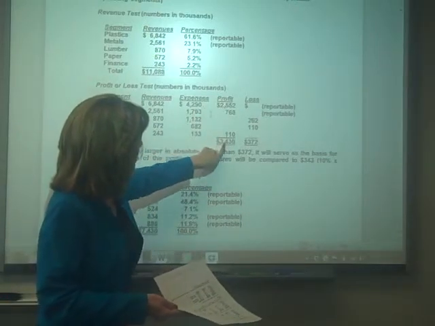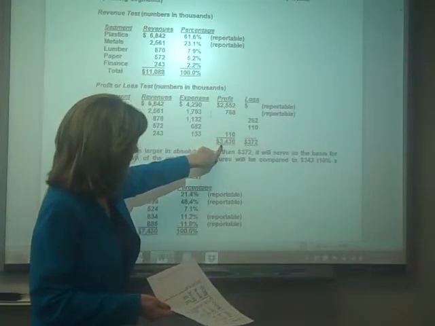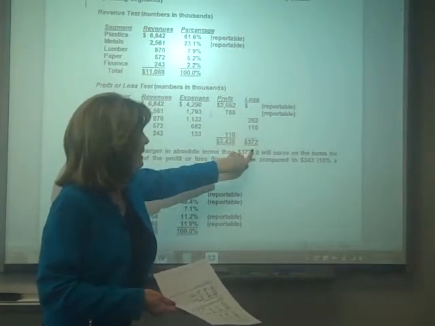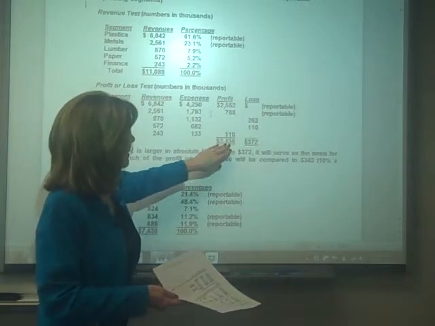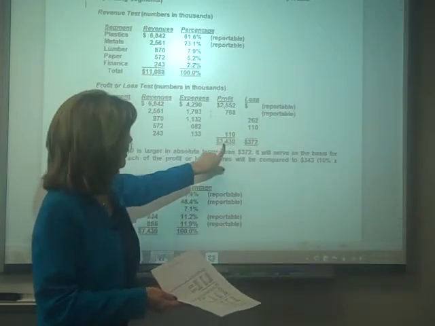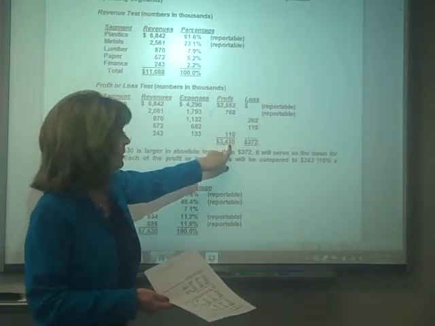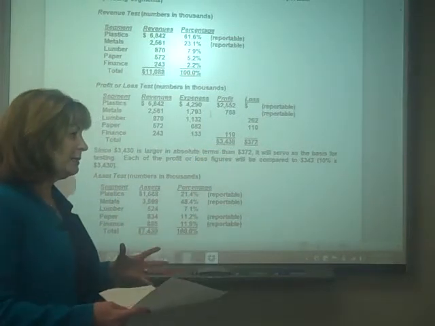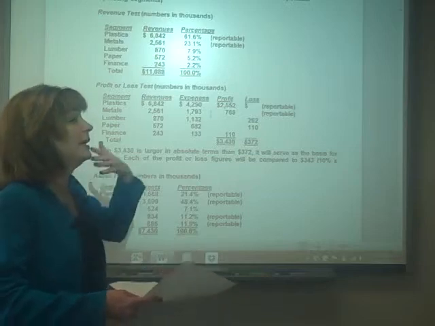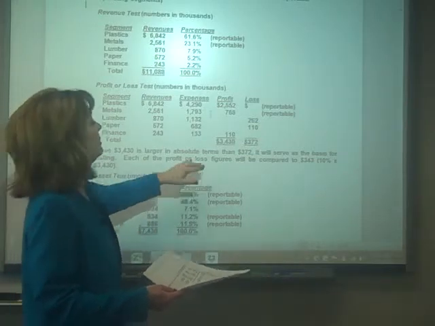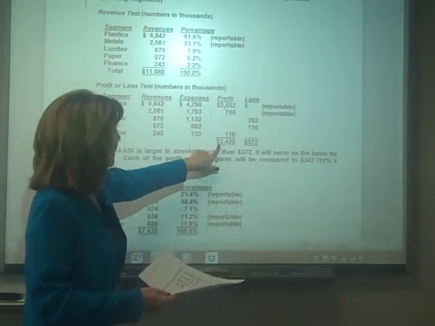And so we put the ones with profits in one column, the ones with losses in the other column. And then we take 10% of whichever is bigger. In this case, 10% is 343. This is the bigger number. We're trying to limit the number of reportable segments, not add to the number. And so we want the biggest benchmark we can get, 343.